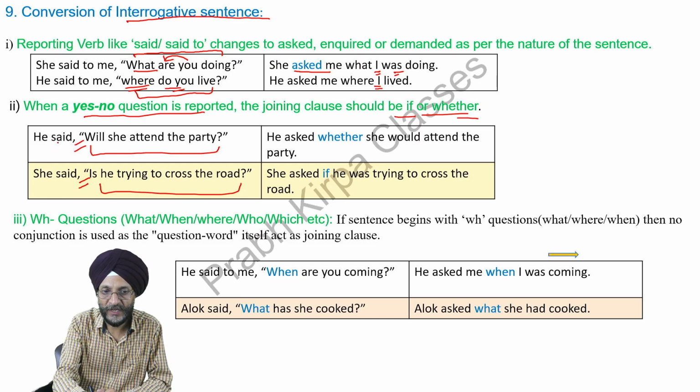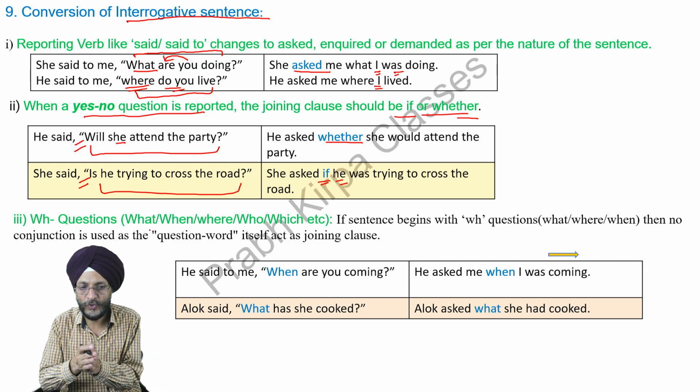Here a question has been asked. He asked whether she will changes into would. She would attend the party. Next, she said, "Is he trying to cross the road?" She asked if he is becomes was. If he was trying to cross the road. There is no question mark at the end of the sentence.